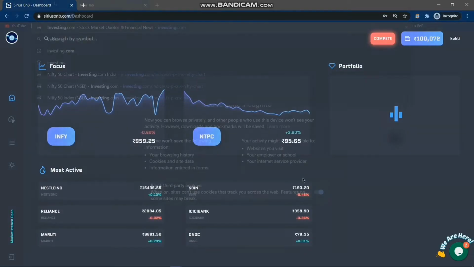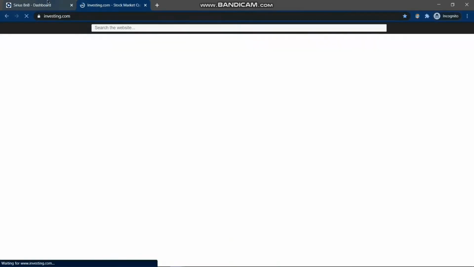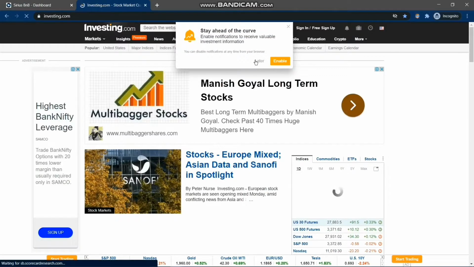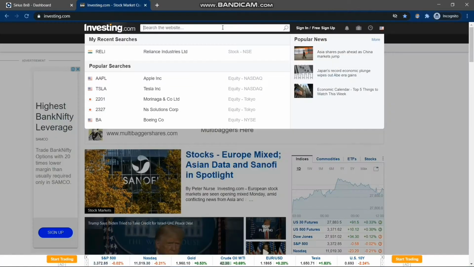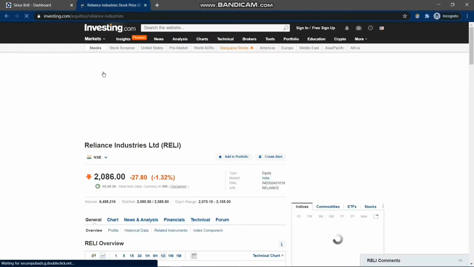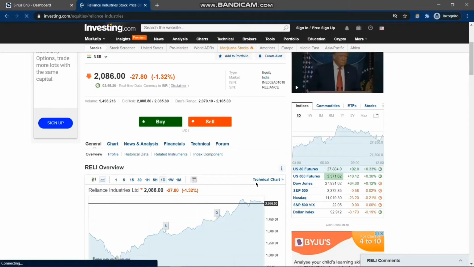Now for some technical knowledge, we will use a website called investing.com. So as you can see, this is really the ocean for stock market information. You can get all the information related to stocks here. I'm searching Reliance. So I'll select the Reliance NSE stock. And as you can see, all the information related to the stock is here. I'll go to the technical chart.